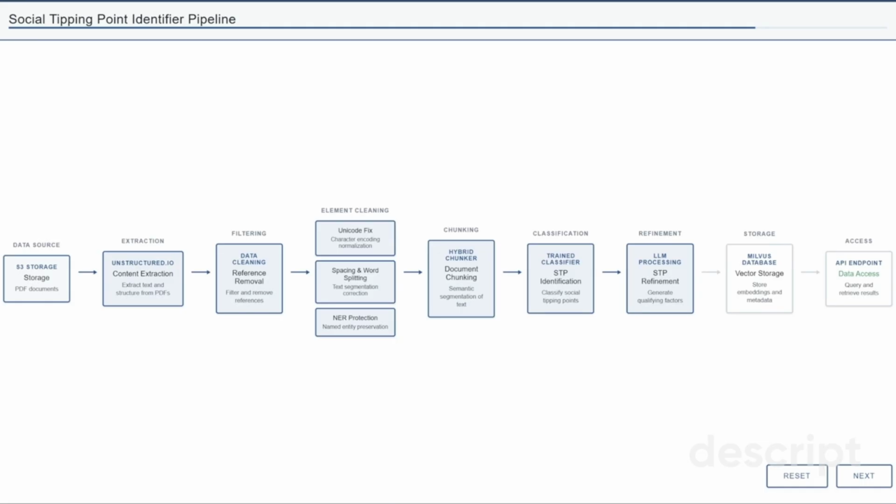The LLM also generates the 5 qualifying factors that explain why this particular content was classified as a social tipping point. Finally, we upload all this processed data to Milvus Vector Database, where it can be retrieved using semantic search when users ask questions.